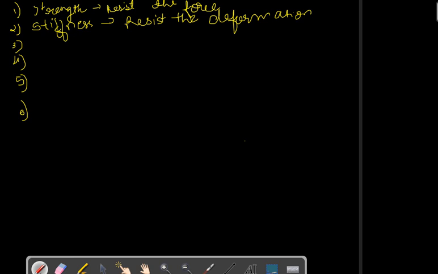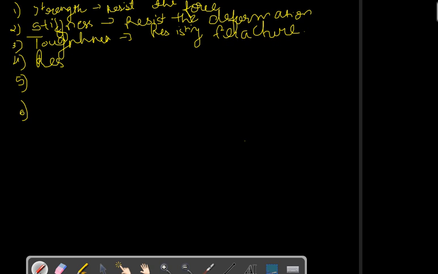Then third one is toughness. Toughness is resisting fracture. Then fourth one was resilience. It is resisting what? Shock. It resists shock.